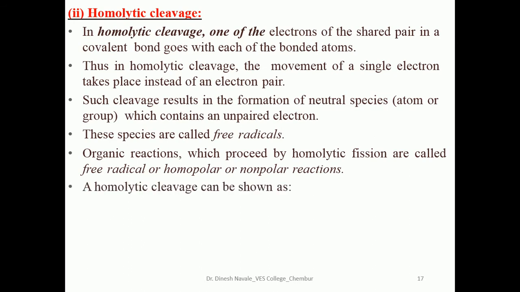Homolytic cleavage can be shown like this. A bond between R and X contains a shared pair of electrons. Both electrons are shared by homolytic cleavage, that means one electron will go to R and another electron will go to X. In that case, R is formed as an R radical and X is formed as an X radical.